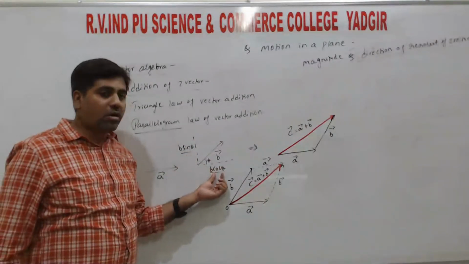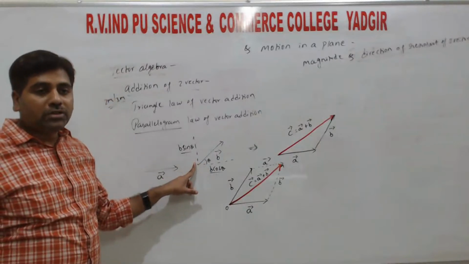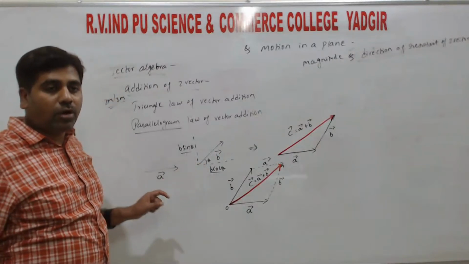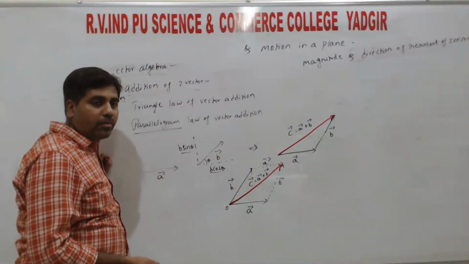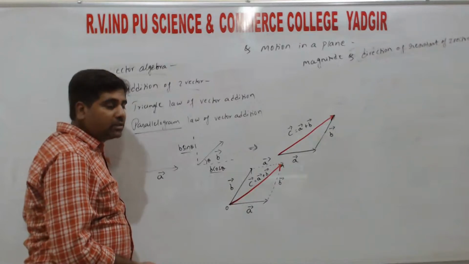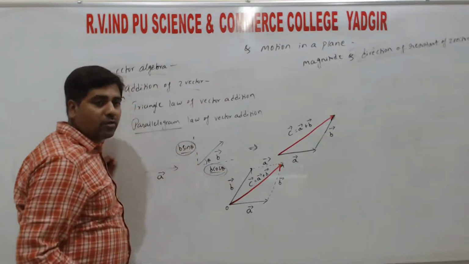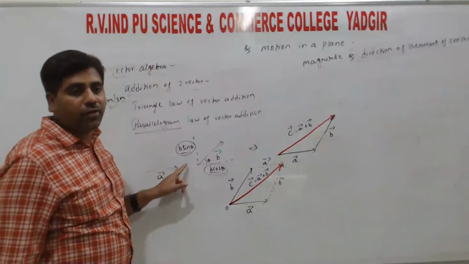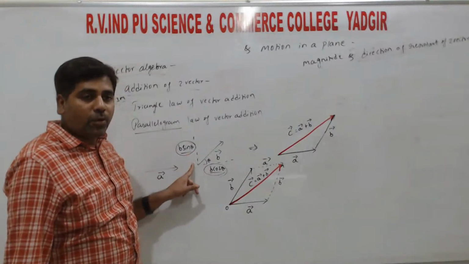So ಎರಡು component ಬರುತ್ತೆ, one along horizontal and one along vertical, right? So this we call components of a vector. Any vector na ನಾವು resolve ಮಾಡಿದ್ರೆ we always have two components. So ಅದನ್ನು 1 mark ಅಲ್ಲಿ ಕೇಳಬಹುದು ನಮಗೆ. Write the components of a vector means, if we resolve any vector we get two components: one is the horizontal component and the other is the vertical component. So the horizontal component is b cos theta, the vertical component is b sin theta.